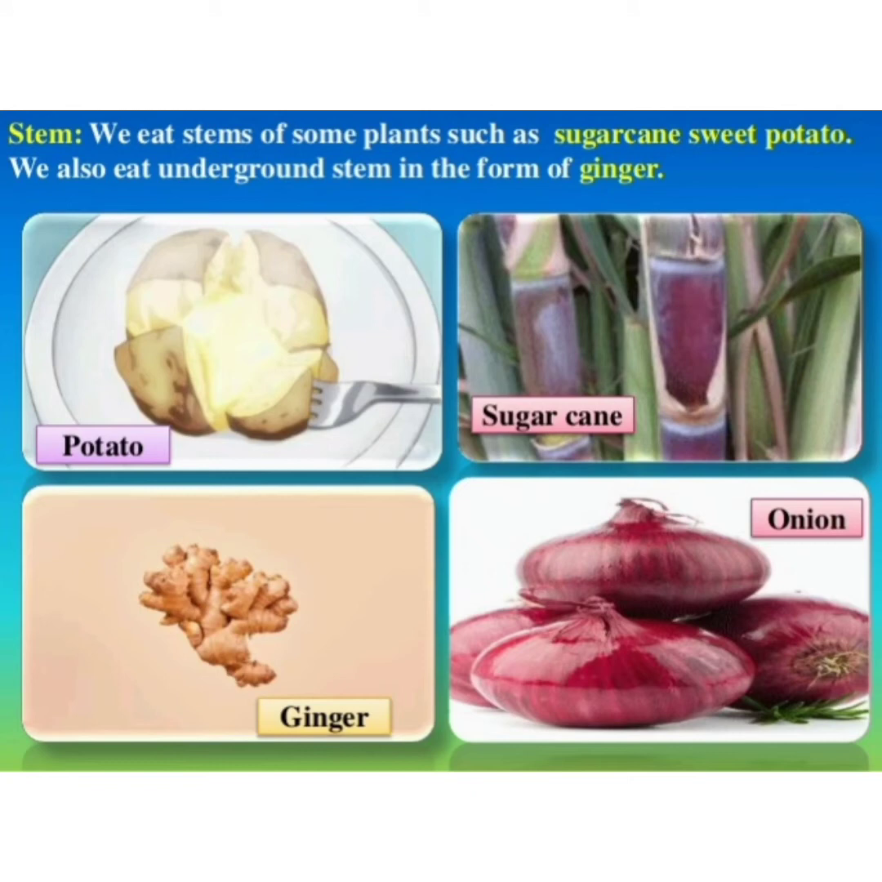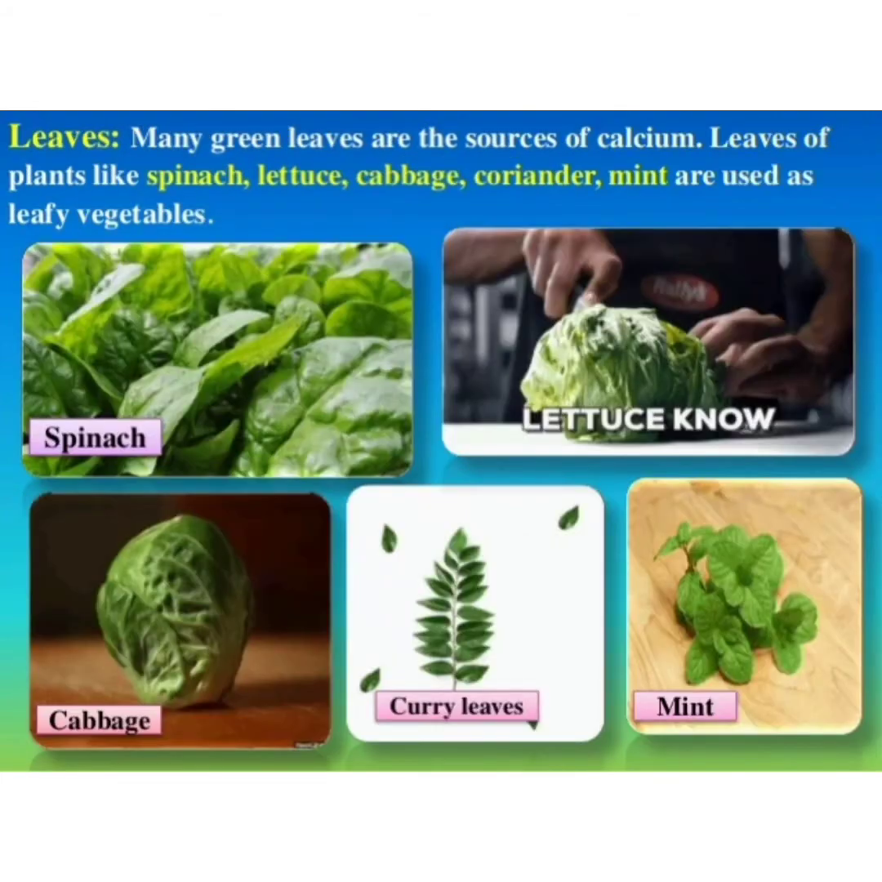Next we come to the stem. We eat the stem of some plants such as sugarcane, sweet potato. We also eat underground stem in the form of ginger. So we have either above ground or underground stems that we eat. Stem is the edible part in these plants and we consume the stems of these plants.